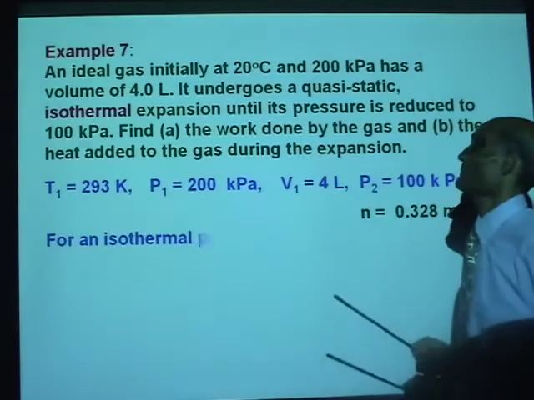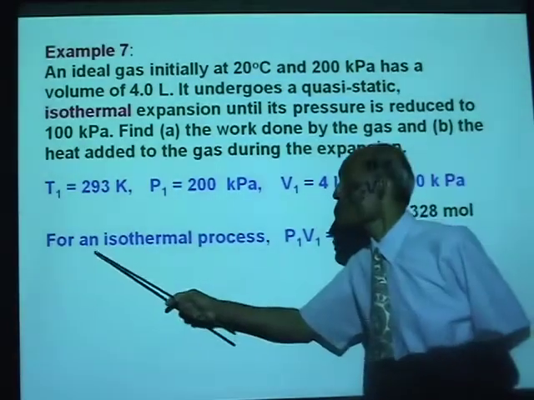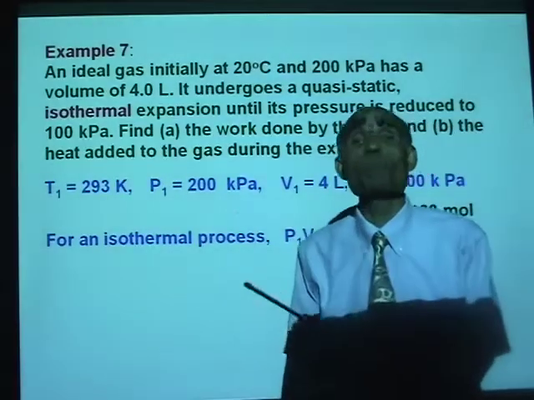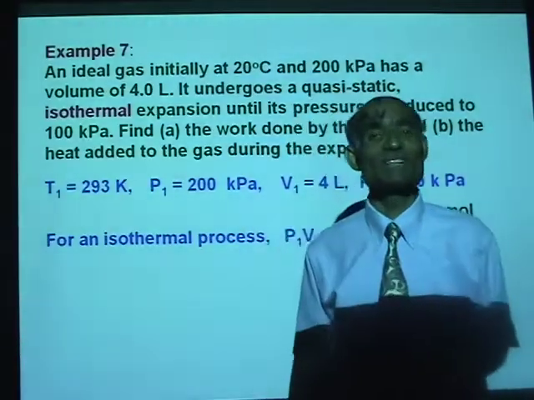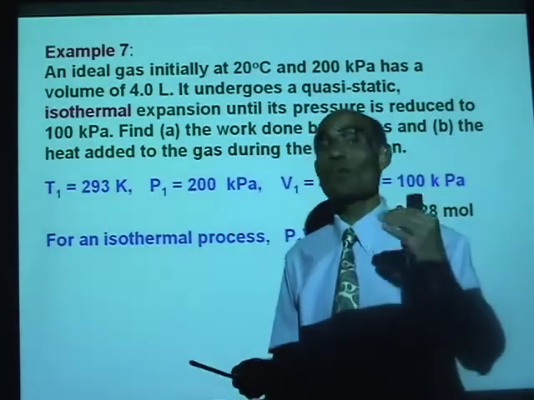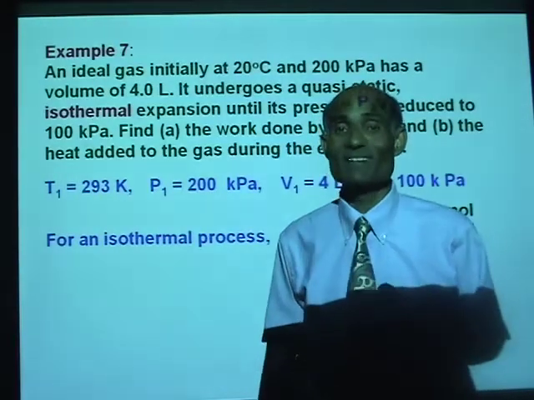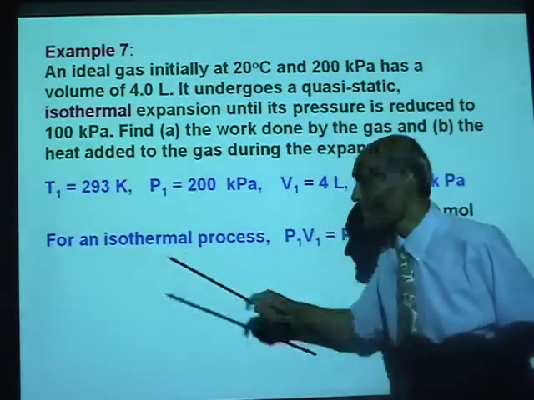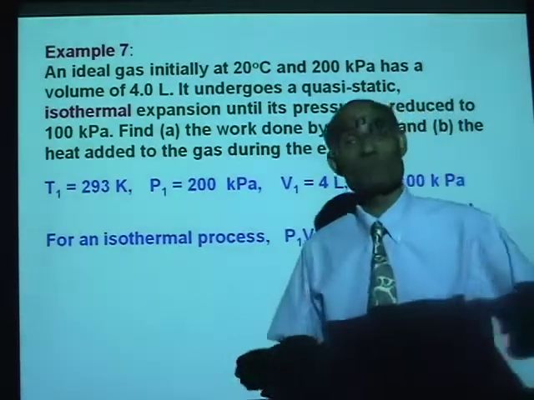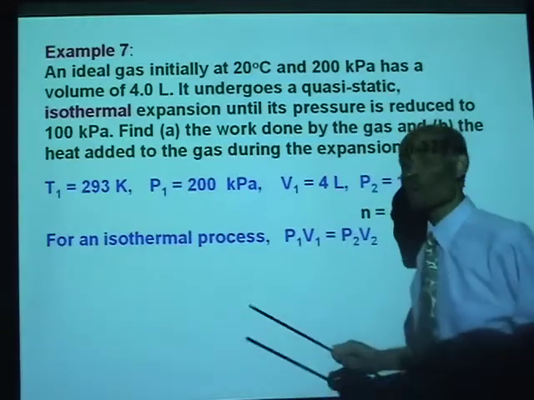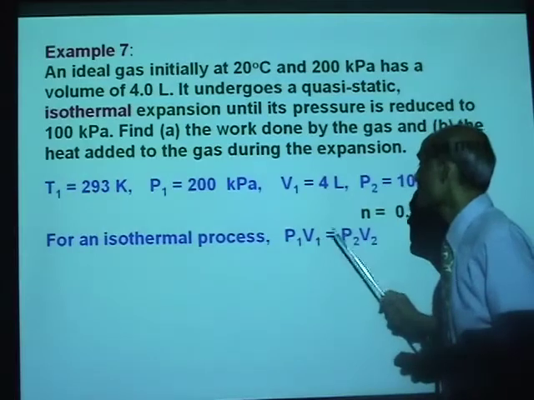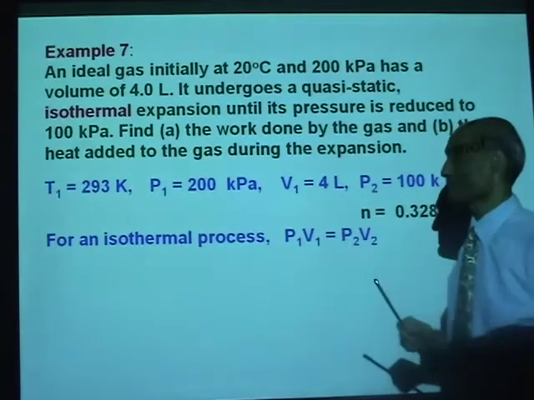Why do we need that? Well, you know that for an isothermal process, you see, isothermal process obeys Boyle's law, isn't it? Pressure is inversely proportional to volume when temperature remains a constant. Temperature remains a constant is isothermal. So Boyle's law is the law for isothermal process. For an isothermal process, P times V is a constant, or P1 V1 equal to P2 V2.